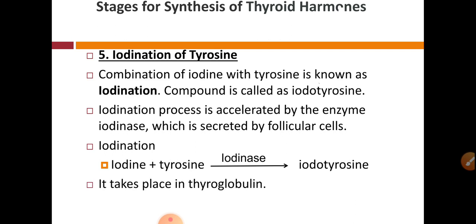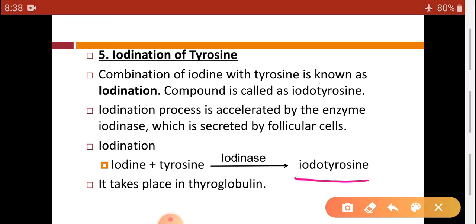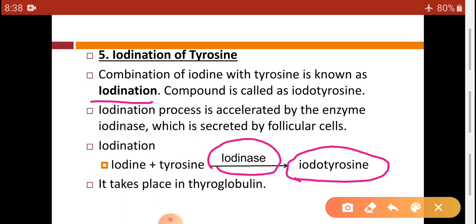This process takes place in the thyroglobulin, because iodine is transported into the follicular cavity with the help of the chloride pump, and after coming into the follicular cavity, iodine gets combined with the tyrosine with the help of the enzyme iodinase, and it will form the product iodotyrosine. This process is called iodination, and the enzyme responsible for this process is iodinase.